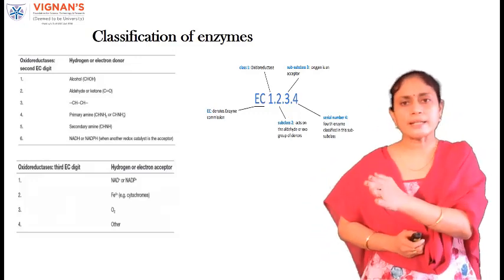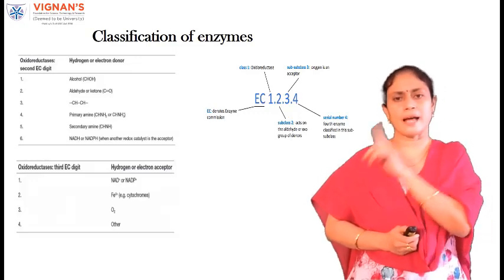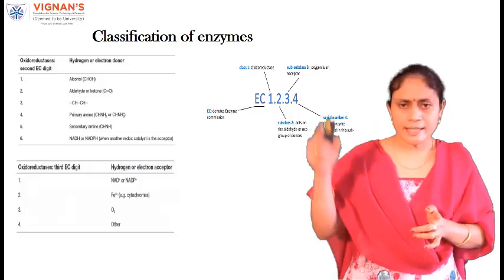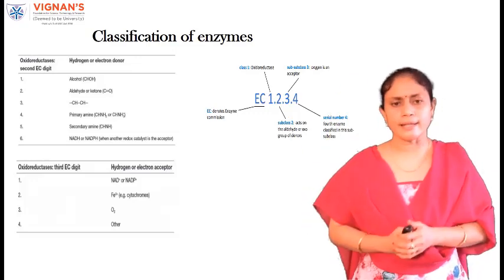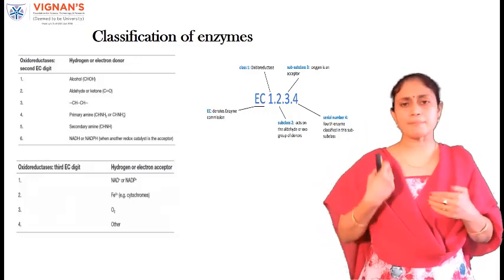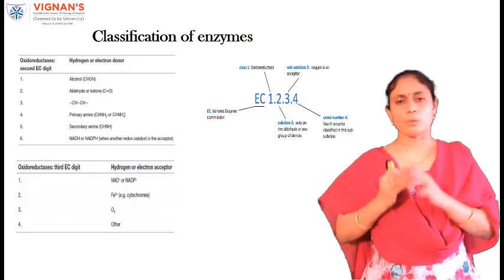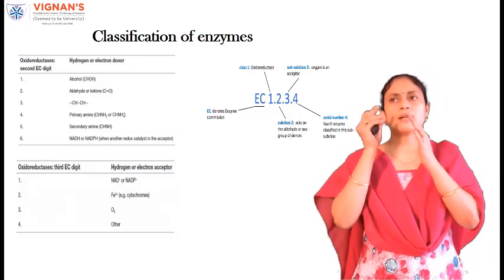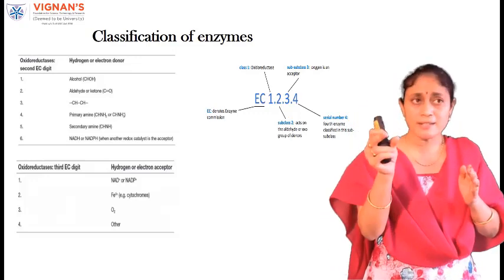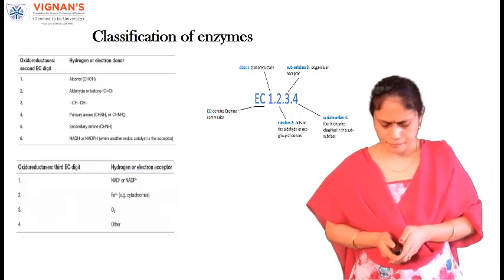Now coming to the third digit, the digit in the third place is number 3. From this number you can say that the electron acceptor is oxygen, and the last digit is number 4, which represents the serial number of that particular enzyme in the subclass.